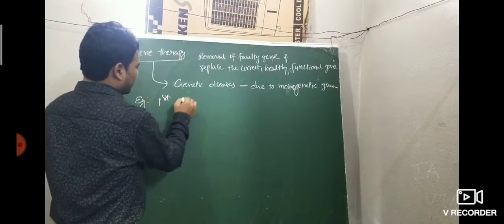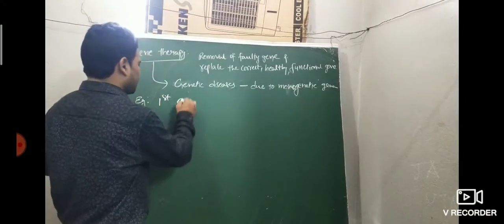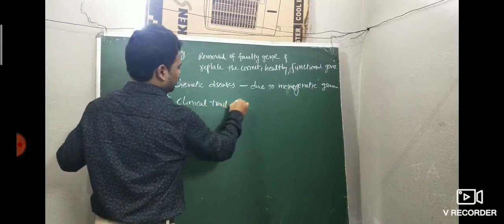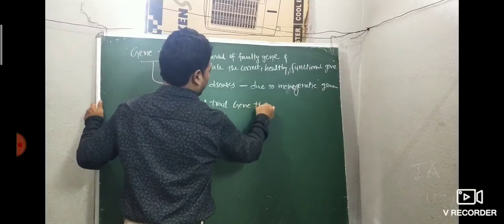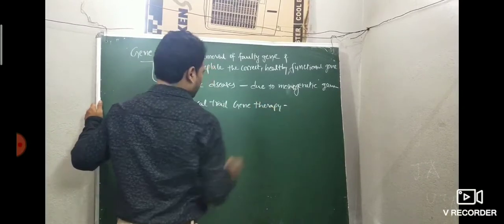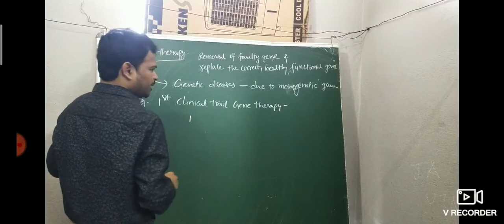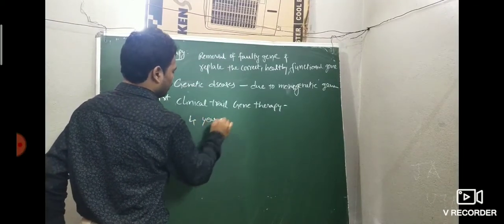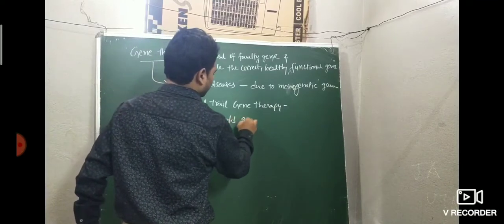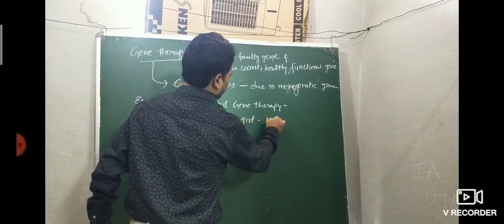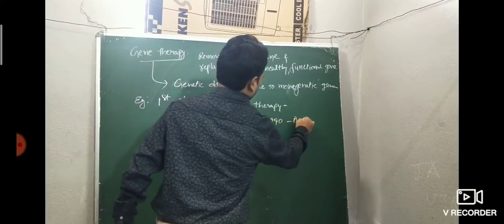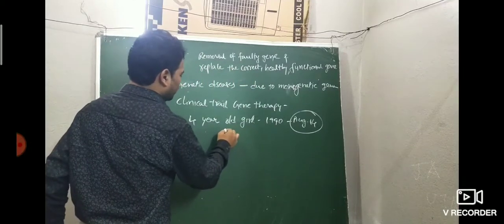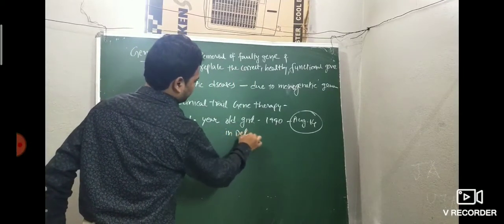the first clinical trial of gene therapy, very important. The first clinical trial of gene therapy was conducted on a 4-year-old girl in 1990, August 14, in Delhi.